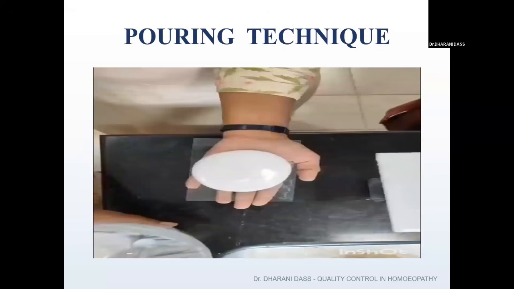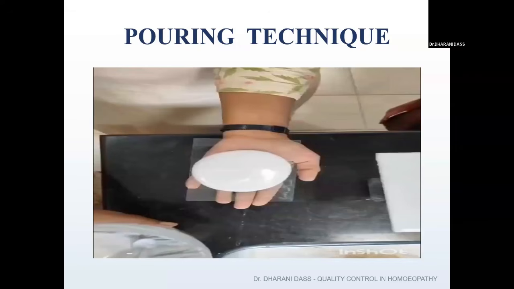I have told you there are different techniques in the preparation of the stationary phase. Once the slurry has been made, it has to be coated on the glass plates. Glass plates can be of various sizes according to our requirement, like 20 by 20 centimeter, or 20 by 10 centimeter, or 20 by 5 centimeter. So various glass plates can be used for the preparation of the stationary phase.